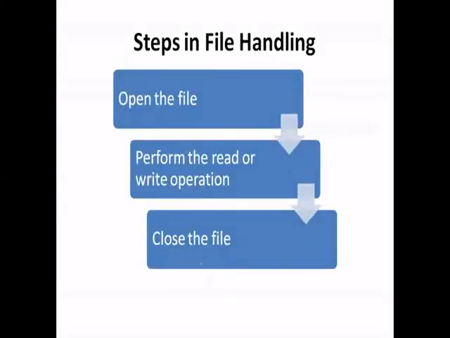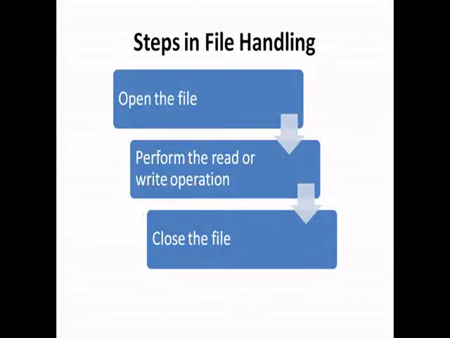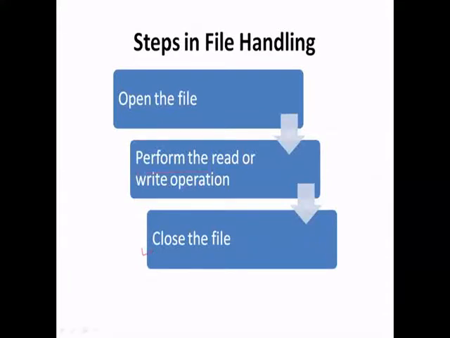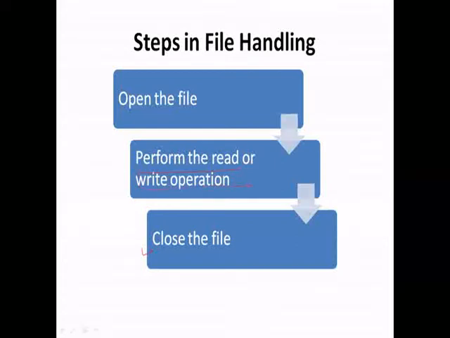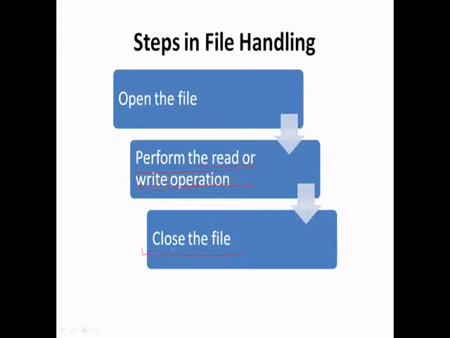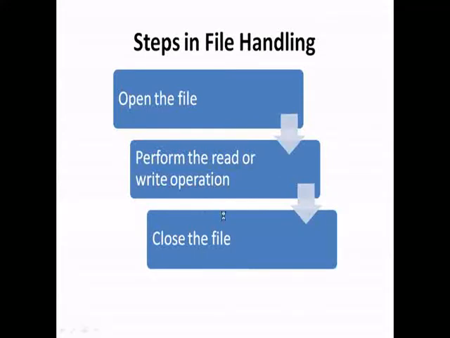So in file handling, there are three steps involved. First, we have to open a file for any purpose. The purpose could be reading or writing. In the second step, after opening the file, we can perform the read or write operation. And then after performing these operations, we have to close our file to make sure all the data is written or stored permanently in the file. So these are the three steps we have to follow for file handling in Python.